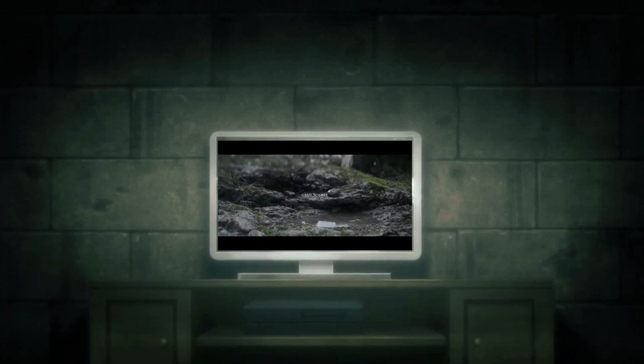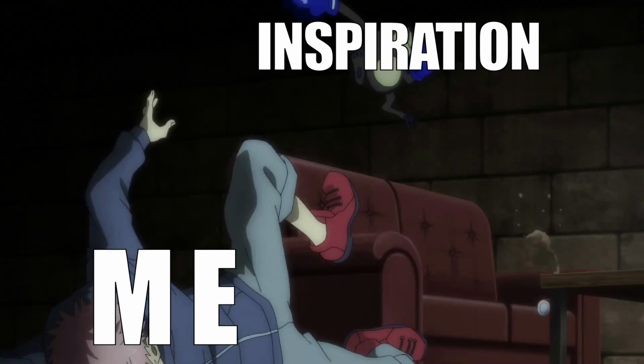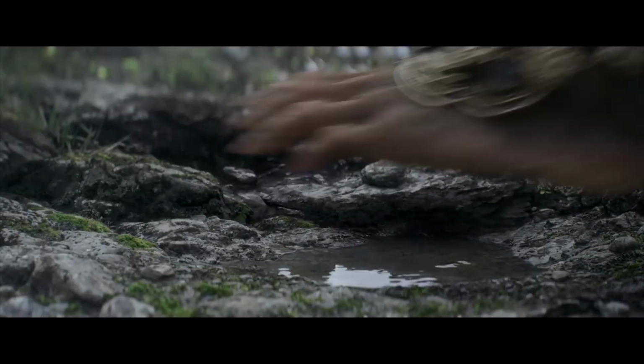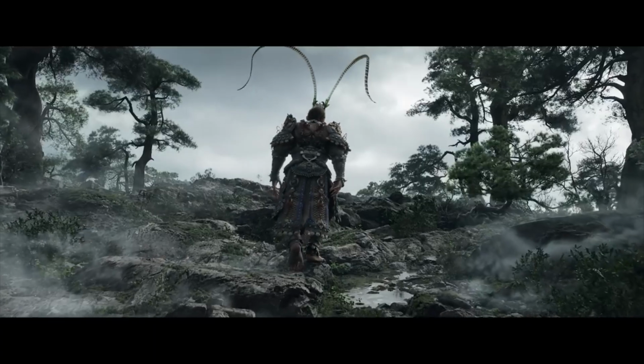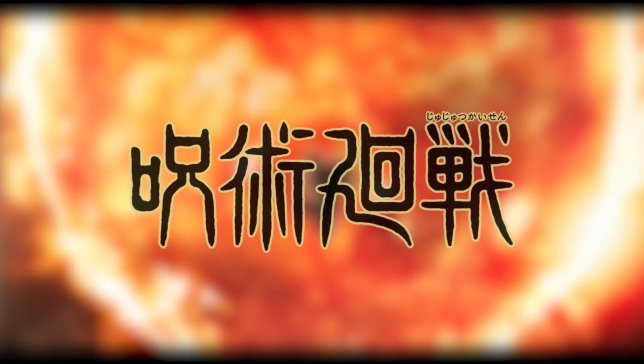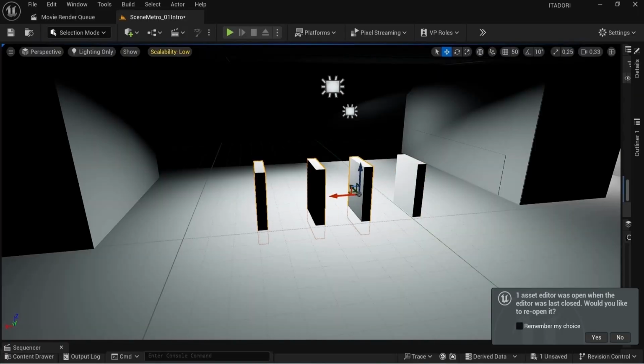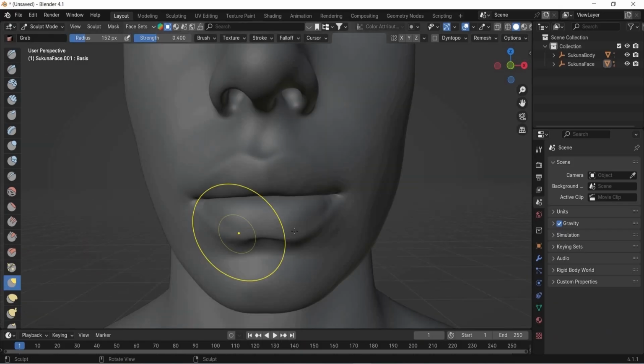Hi everyone. Recently, I came across the trailer of the new game Black Myth from Game Science Studio, and I was impressed with the work of 3D artists that I decided to make my own trailer for one of the greatest anime in my opinion, Jujutsu Kaisen. And in this video I want to show the whole process of making my trailer.